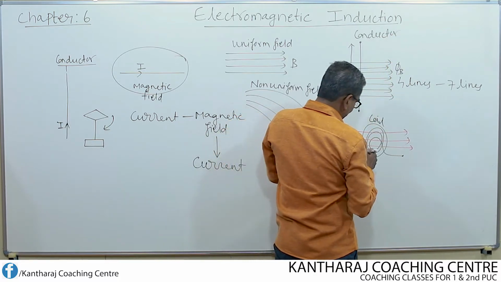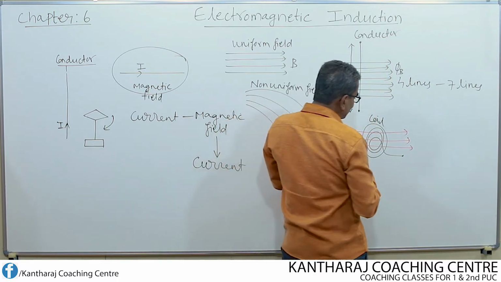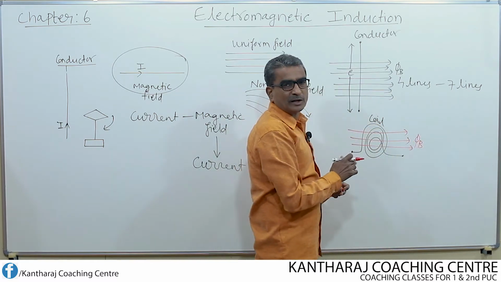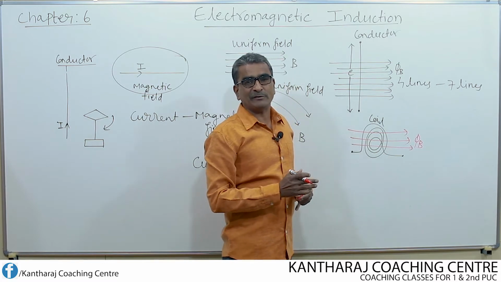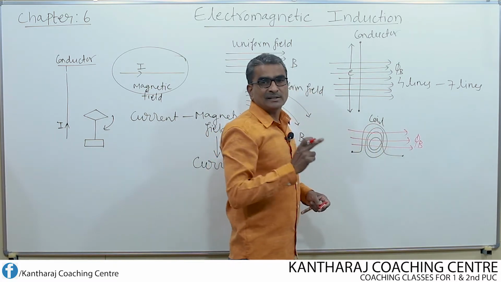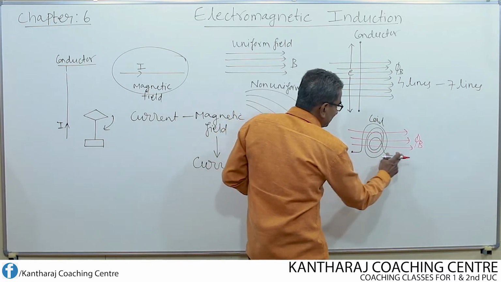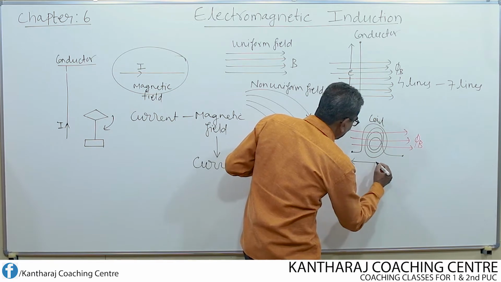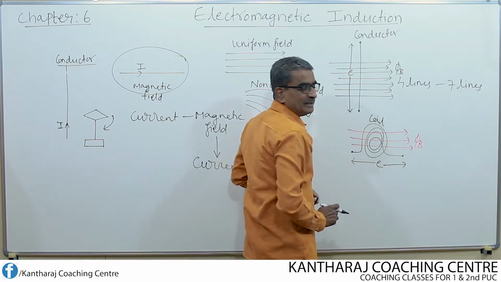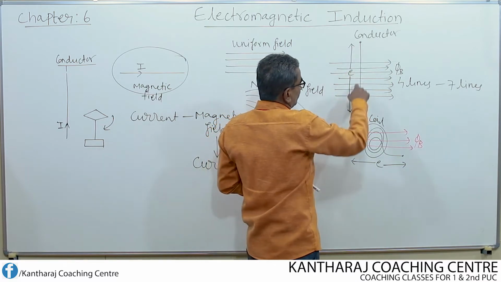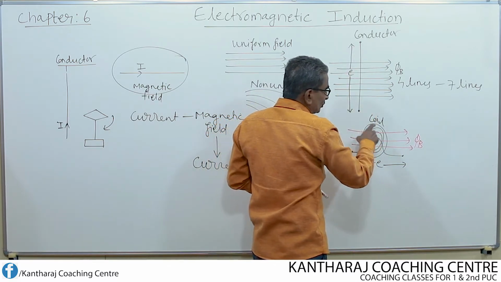So if the magnetic flux linking with this coil once again changes, let us assume 3 lines may become 4 lines, 4 lines may become 5 lines. Like that we have to apply the changing magnetic field or changing magnetic flux. Then once again what happens means between the two ends of the coil an EMF is generated. Means voltage is produced. But no current flows through both this conductor and as well as through the coil.